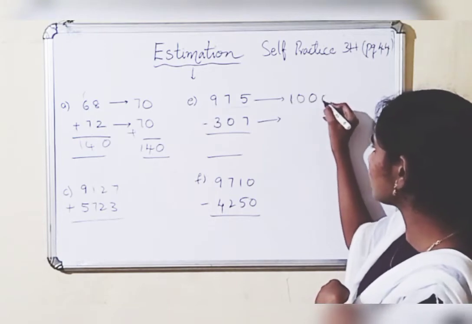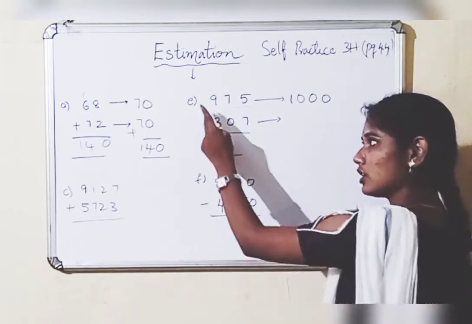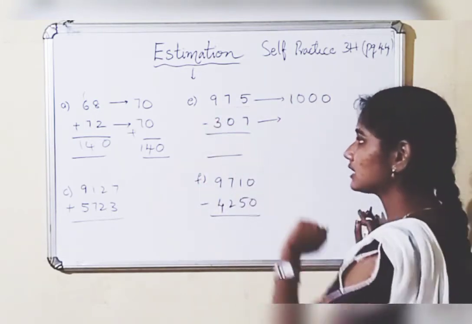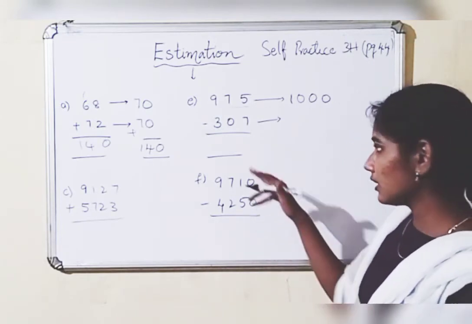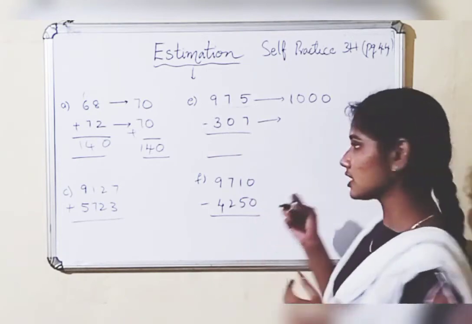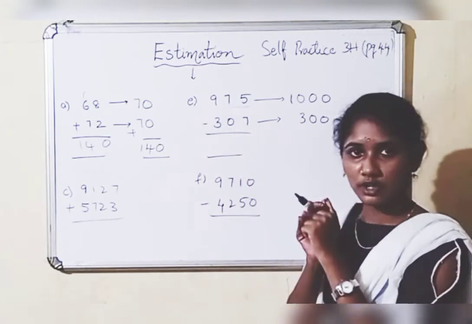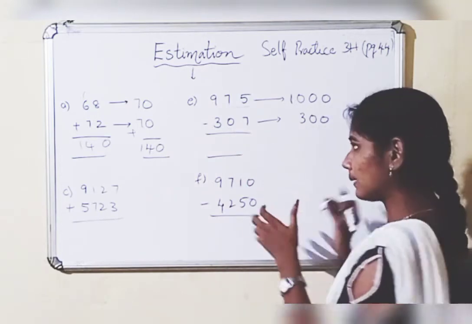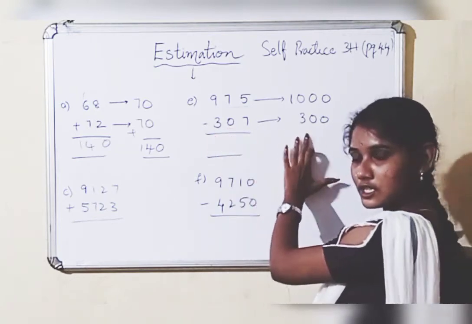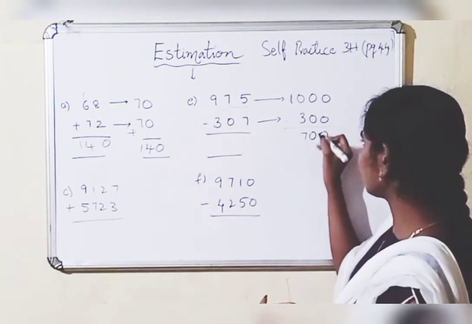This number will be estimated to 1000. Here 7 is a strong digit, so 9 is shifted to its next place, that is 1000. Then see the 307. The digit is 0, which is a weak digit, so here it will be 300 only. I am not rounding off to the nearest 1000 because here it is 0. So I am rounding off to the nearest 100. When you see the answer, this is nearly 700.